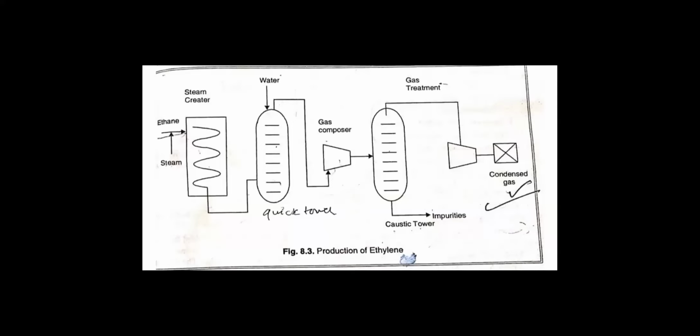Dear students, now let's talk about the production of ethylene. As you can see, this is an ethylene formation tower. Now we will do the production of ethylene.